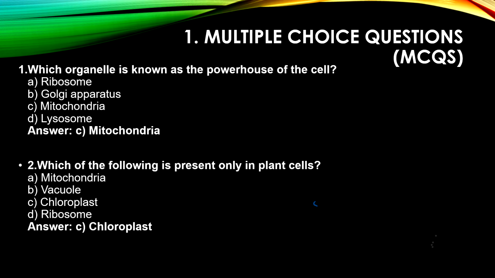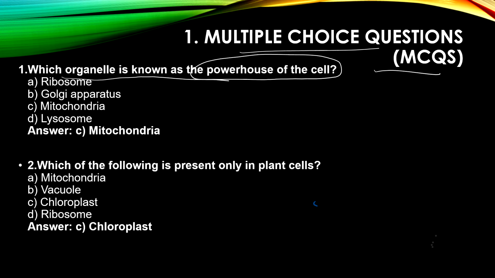Now the first type of questionnaire pattern is multiple choice questions. Let us see the first question. Which organelle is known as the powerhouse of the cell? Ribosome, Golgi apparatus, mitochondria or lysosome. We all know that mitochondria is the powerhouse of the cell, right? So we will put a tick here and we will write the answer as mitochondria.